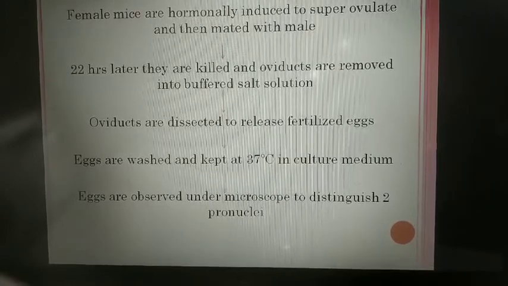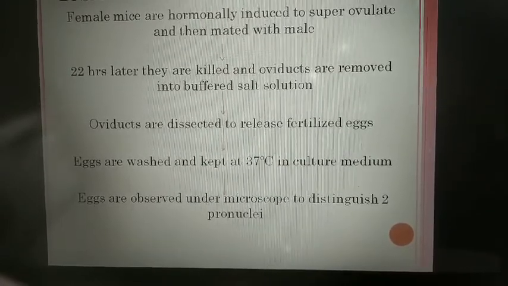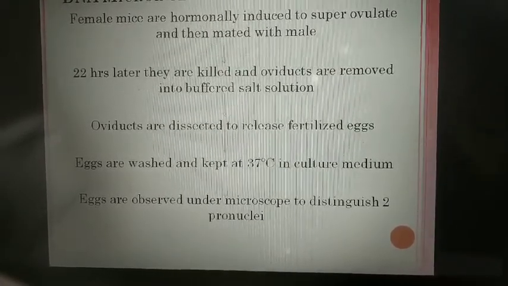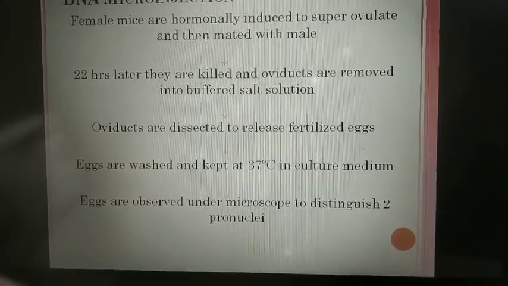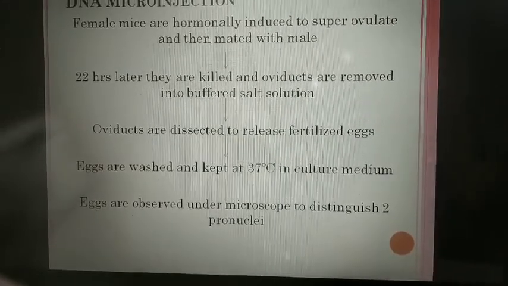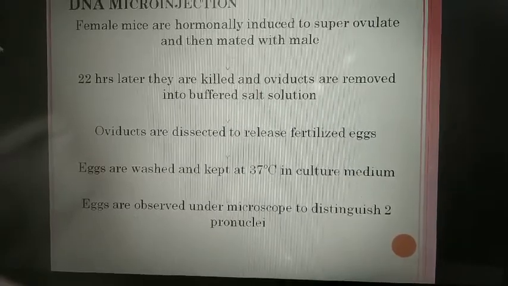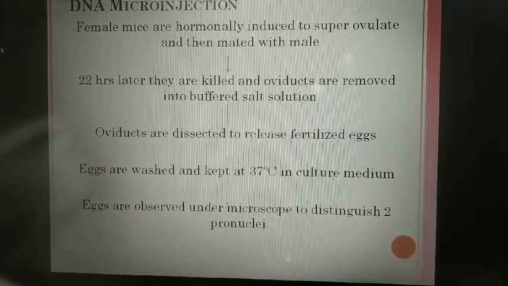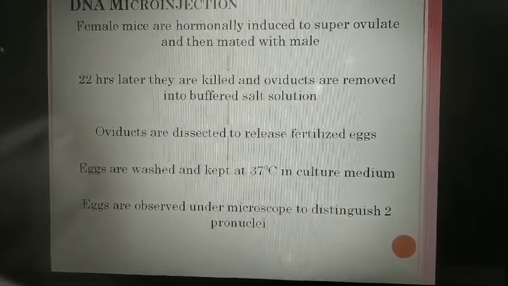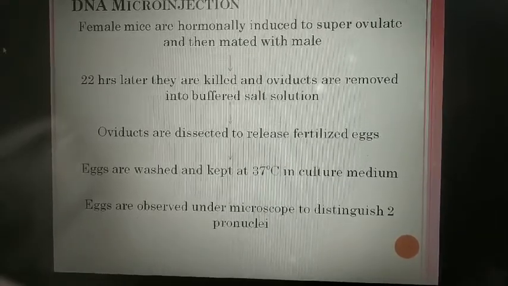So after that, tail blot is carried out to detect the presence of foreign DNA in the offspring. In this tail blot procedure, blood is collected from the tail and the DNA is prepared to detect the specific sequences.